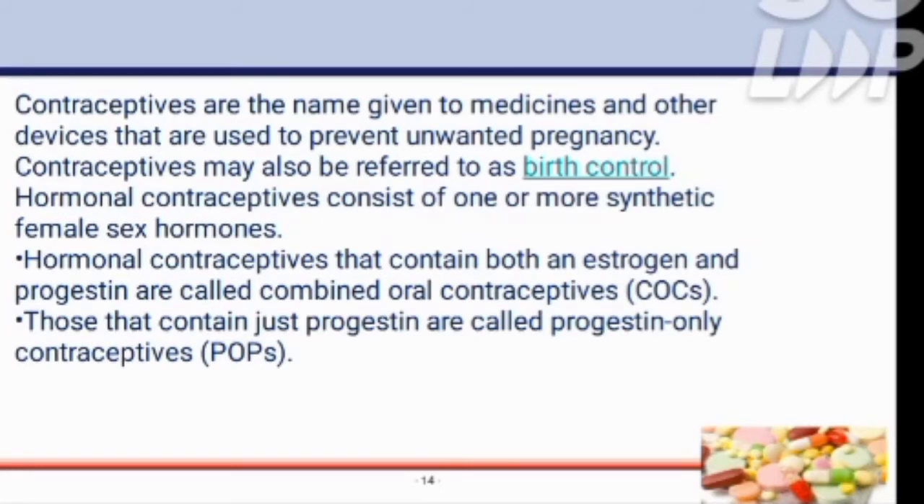Hormonal contraceptives contain one or more synthetic female sex hormones. Hormonal contraceptives that contains both estrogen and the progestin are called combined oral contraceptives (COCs), while which contains only progestin are called progestin only contraceptives, which are known as POPs. These are the two types of contraceptives which are most commonly used in the world. These contraceptives contains condoms and cervical caps.